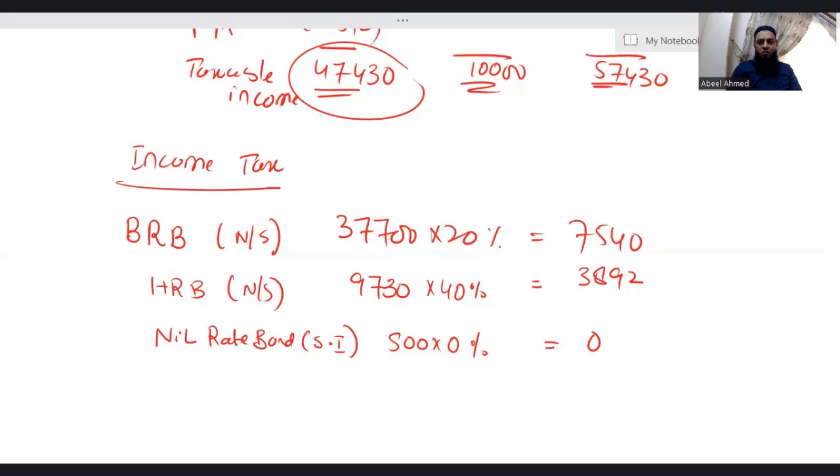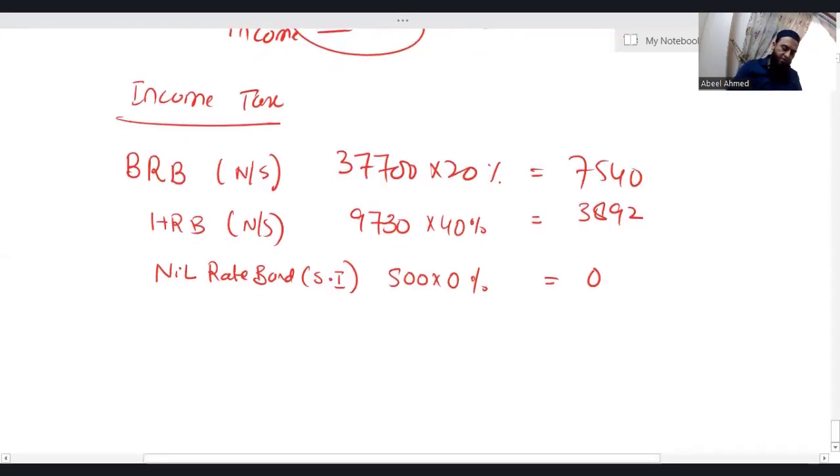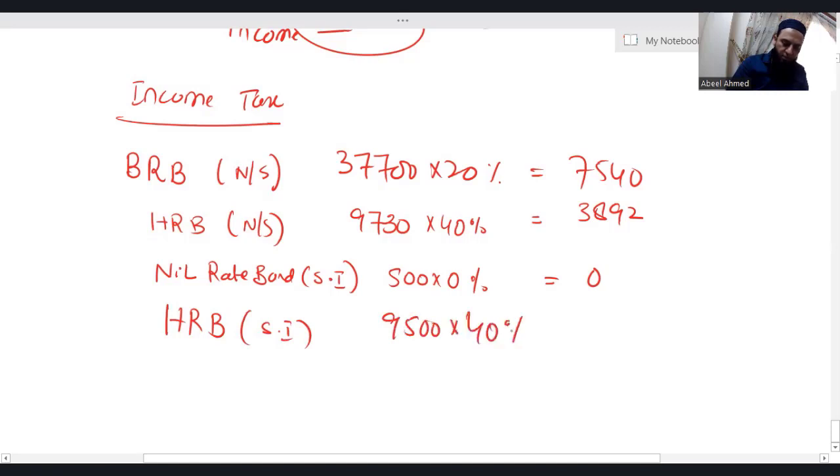So out of 10,000 of the saving income, 500 we have taken in the nil rate band because this individual is a high rate taxpayer. So the remaining 9,500 definitely falls in the higher rate band. Higher rate band, saving income: the amount is 9,500 and the applicable tax rate is obviously 40%. I'm getting 3,800.